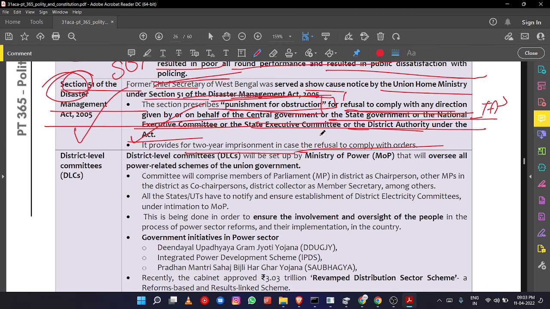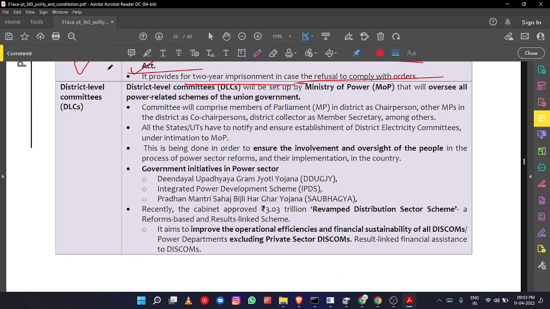Okay, so the next article is about district level committees. What are these district level committees? They will be set up by the Ministry of Power. Remember, many ministries have come up with district level committees, but presently these are set up by the Ministry of Power to oversee all power related schemes of the union government.